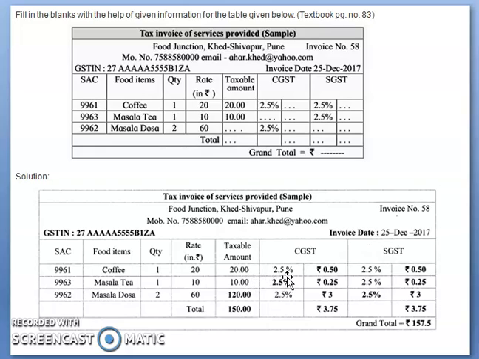At a 2.5% rate, the tax will be 0.50 for CGST and 0.50 for SGST. So 1 rupee will be the extra charge as tax for the taxable amount of 20. Is that clear? Similarly, you can write it for the other items also.